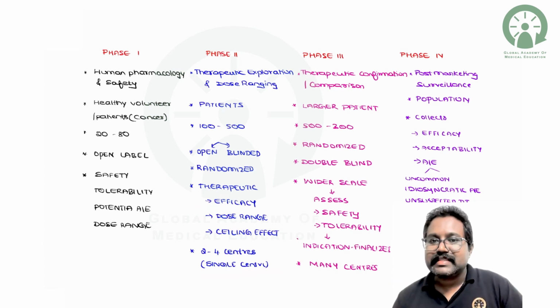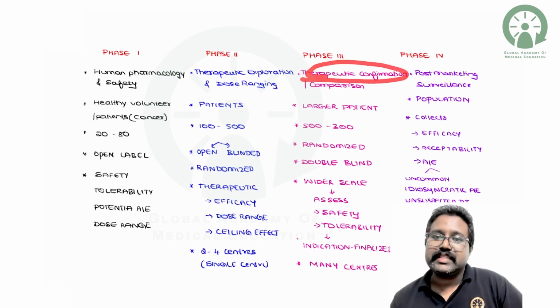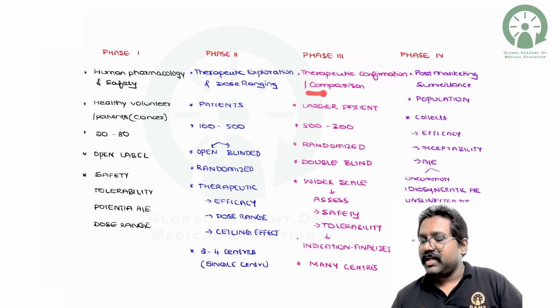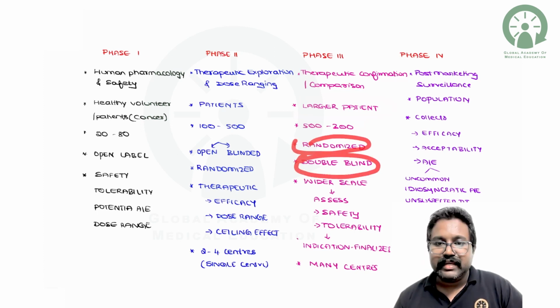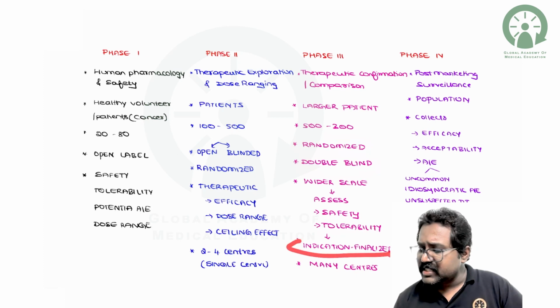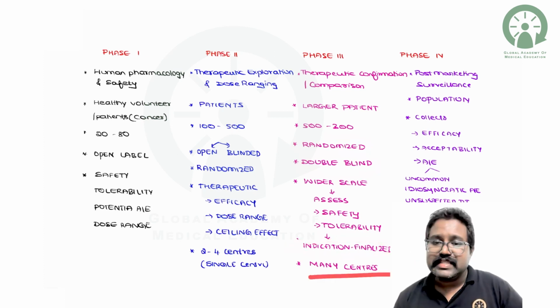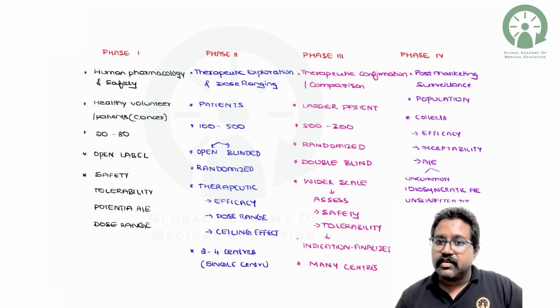Once phase 2 is cleared, phase 3 is taken up. What will you do in phase 3? Phase 3 is also called, please remember, a therapeutic confirmatory study or comparison among larger patient groups. It will be around 500 to 3000 patients. Basically, it is a randomized controlled trial, a double blinded study, and it will be done on a wider scale to assess safety and tolerability, and indications will be finalized, and this will be done at many centers. Then comes post-marketing surveillance, which is also called phase 4.